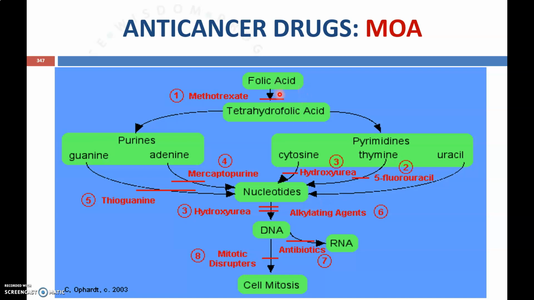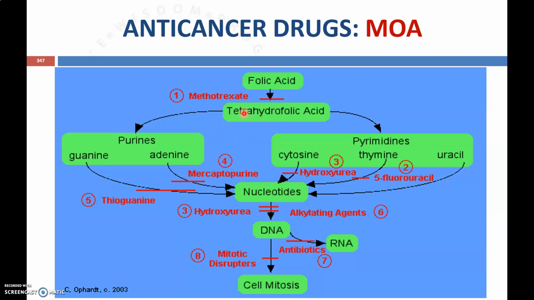From folic acid, by using the enzyme dihydrofolate reductase, it will be converted to tetrahydrofolic acid. This tetrahydrofolic acid is very essential for the synthesis of purine and pyrimidine nitrogen bases. So some of the drugs can act in the initial step that is required for the conversion of folic acid to tetrahydrofolic acid.